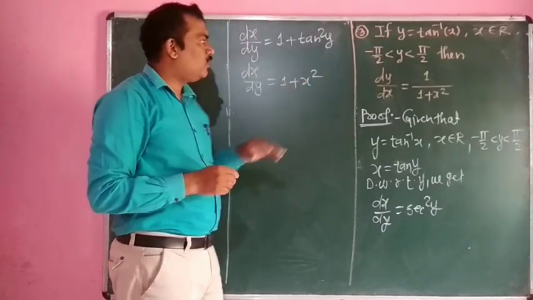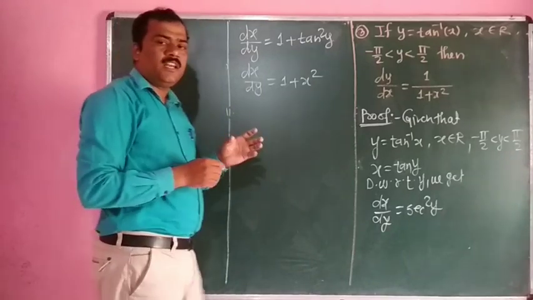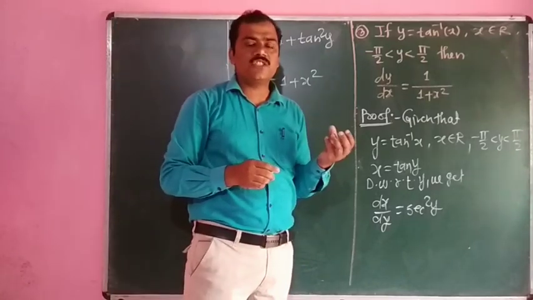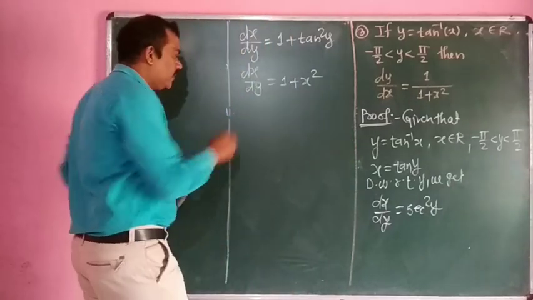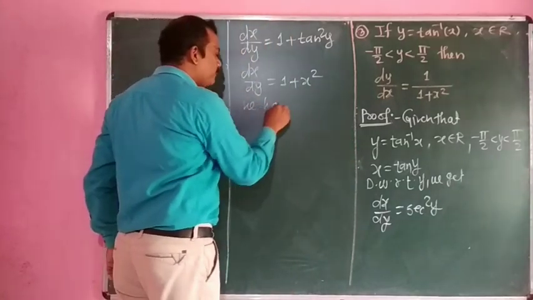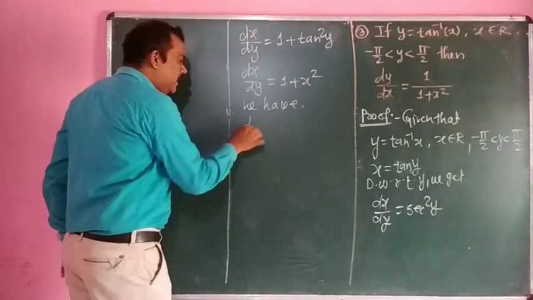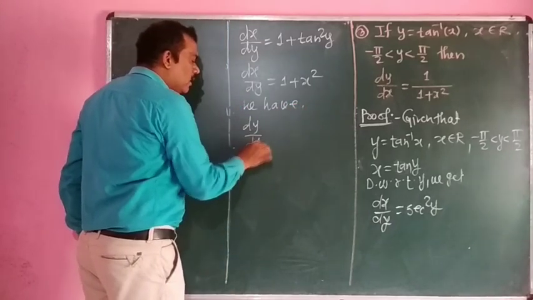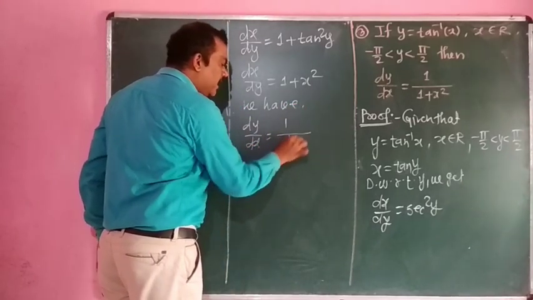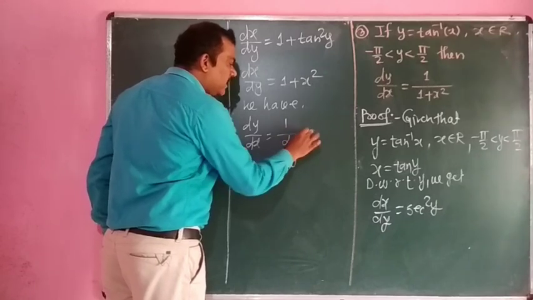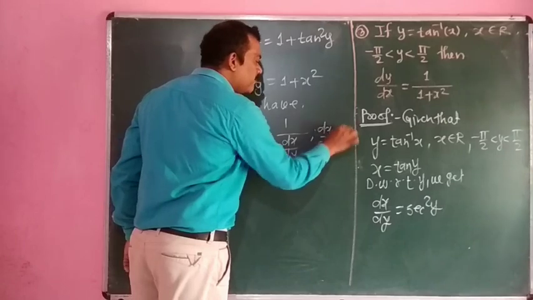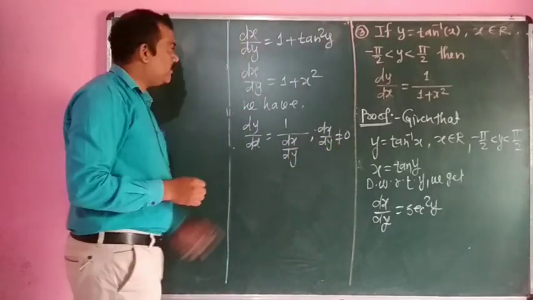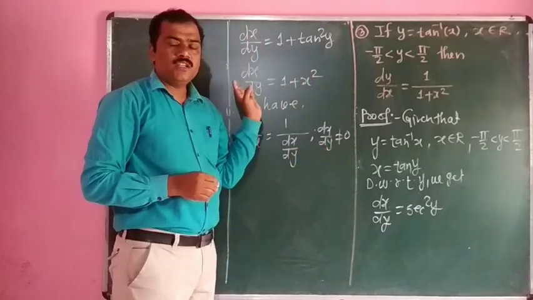We have to use the theorem related to the derivative of the inverse function, that is dy by dx is equal to 1 upon dx by dy, with the restriction that dx by dy must not be equal to 0. This value is never equal to 0.